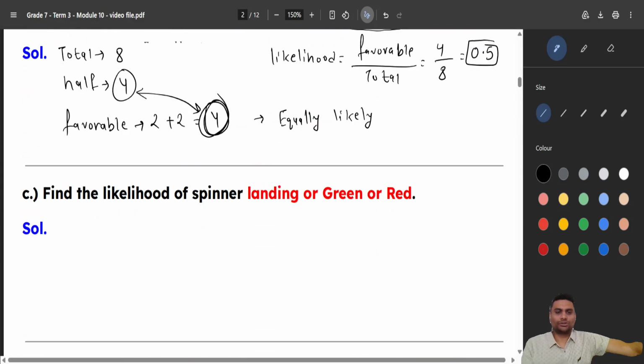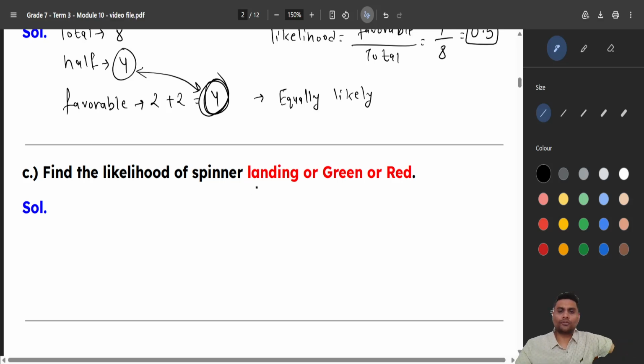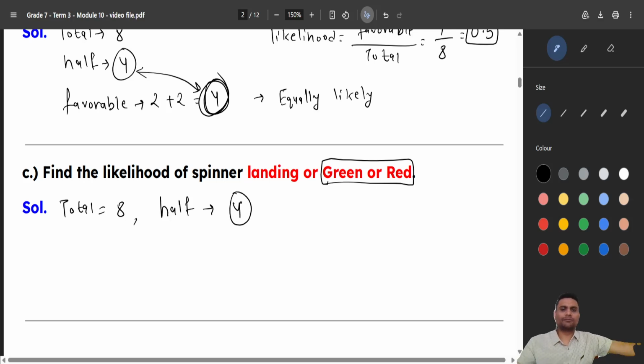So next question. Likelihood of the spinner landing on green or red. This time we have to check green or red. We already know the total is 8. And the half is how much? Half of 8 is 4. So if my favorable outcomes are more than 4, this will be likely. Less than 4, unlikely. Correct?